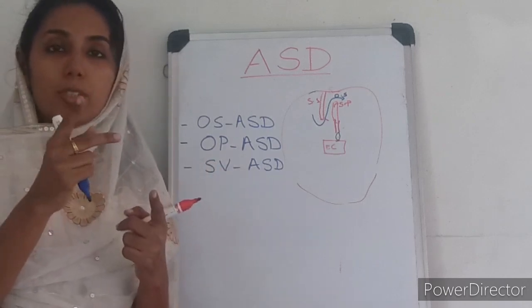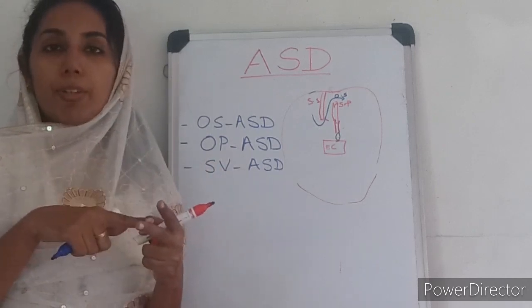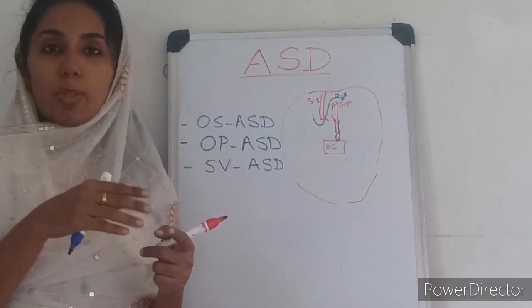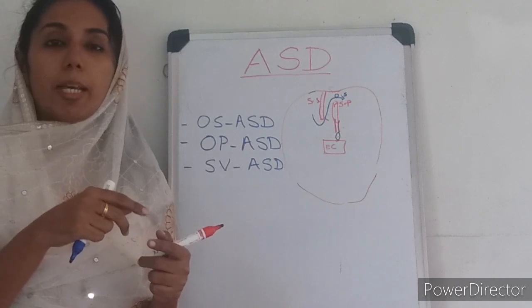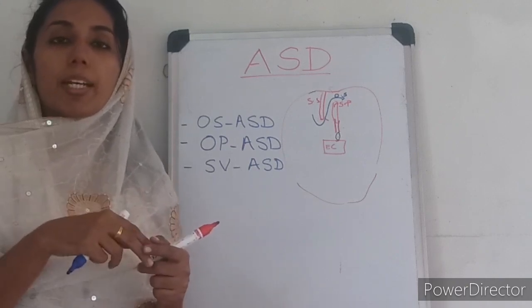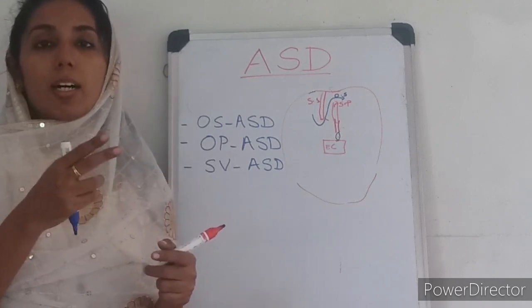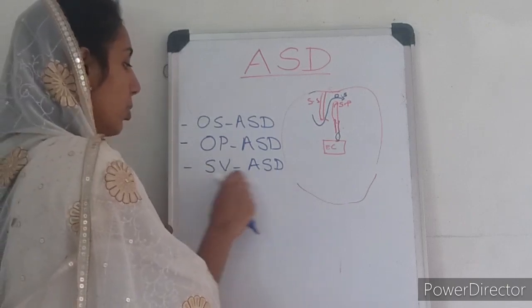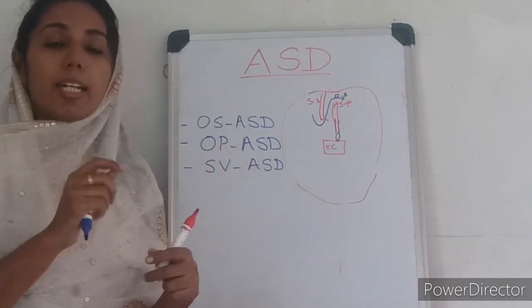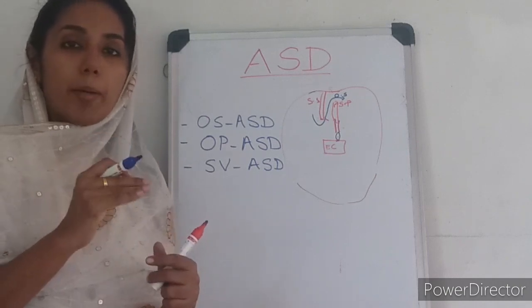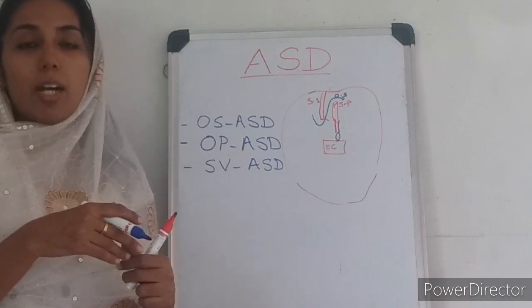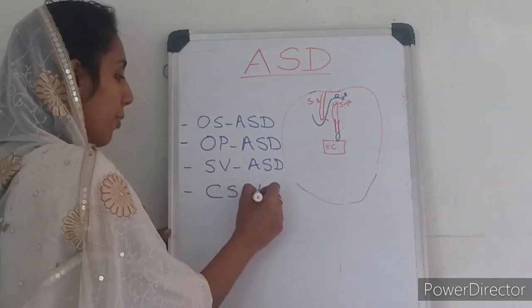There are two types of sinus venosus ASD, superior and inferior. Superior is when the SVC overrides both atria, and the IVC or inferior type is when the inferior vena cava overrides both atria. So these are the two types of sinus venosus ASD. At the undergraduate level, you need to know it is the abnormal attachment of the superior vena cava to the right atrium. Then we have coronary sinus type of ASD.